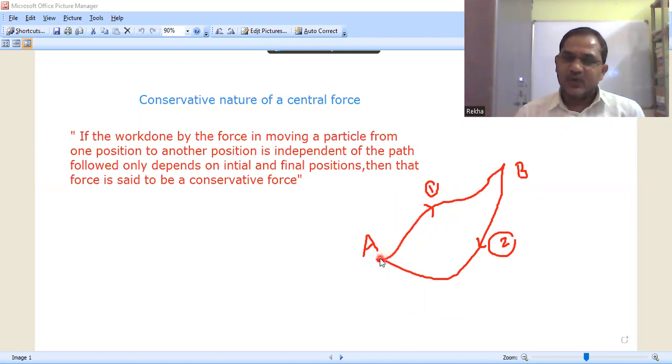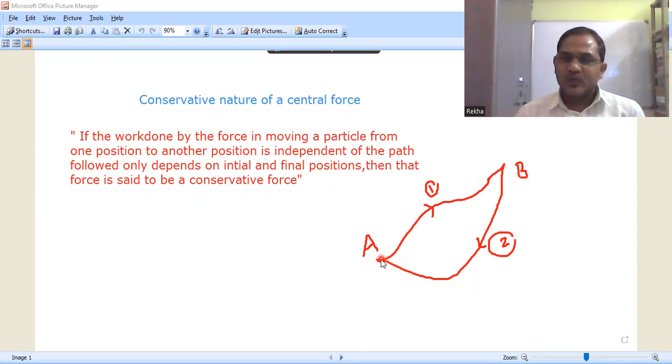So the work done in moving the particle from A to B, and again B to A, that is the total work done in moving the particle along the closed path, is equal to 0. Then that force is said to be a conservative force. All the central forces are conservative forces. What are they? The gravitational force between two massive bodies, the electrostatic force, and the spring elastic force are all conservative forces.